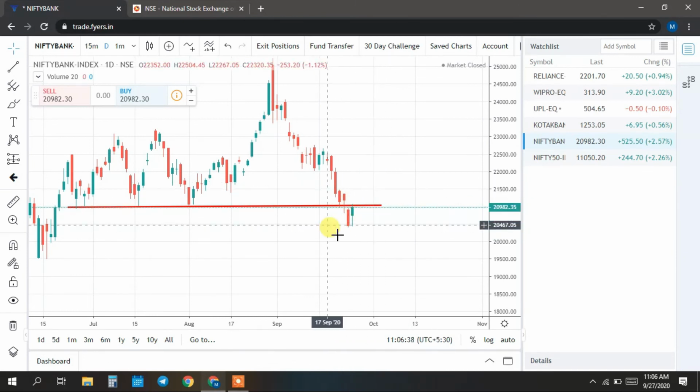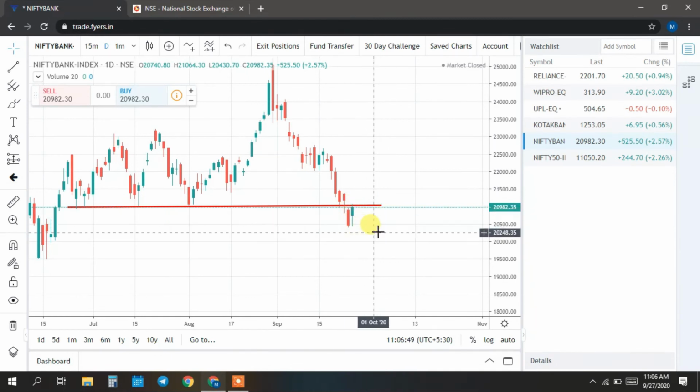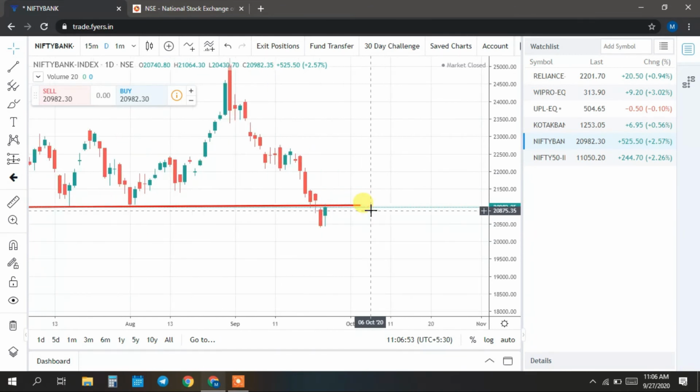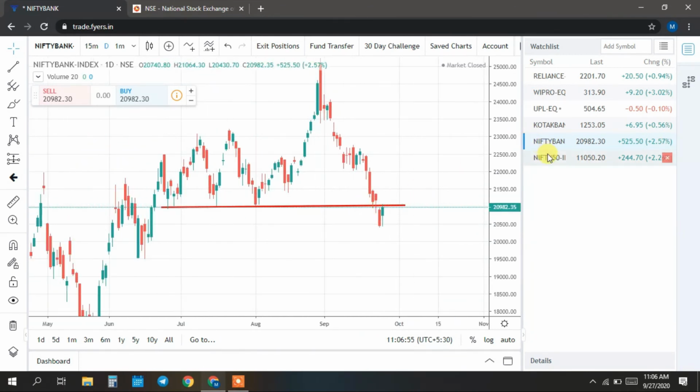According to me, Bank Nifty is going to go down, and it may just consolidate for 2 to 3 days. I think Bank Nifty may stay at this level for a couple of days, and after that we may see a downside breakout. So that is my view on Bank Nifty, guys. Next, going on to Nifty.